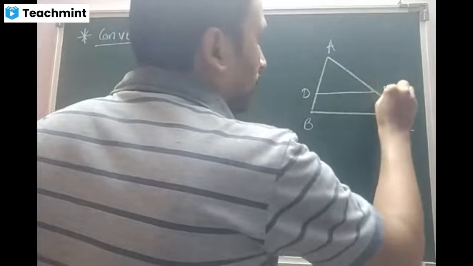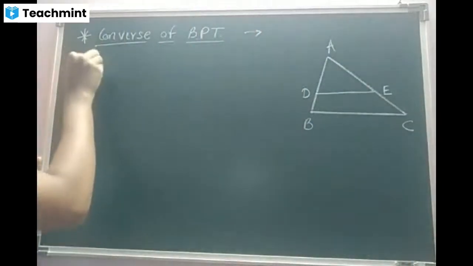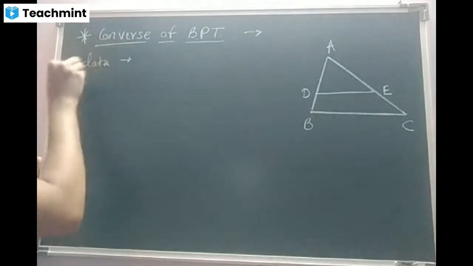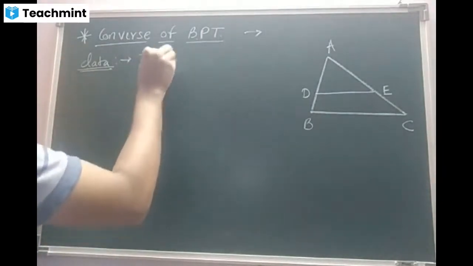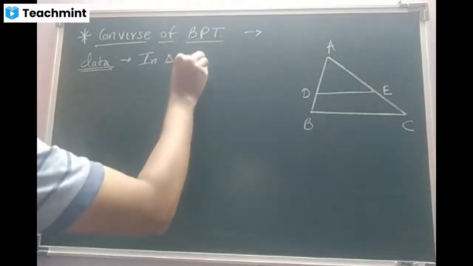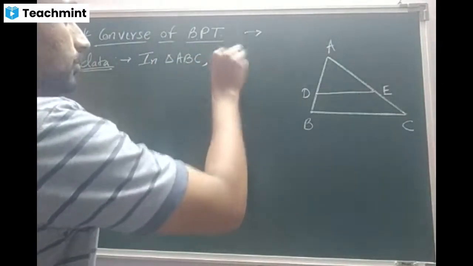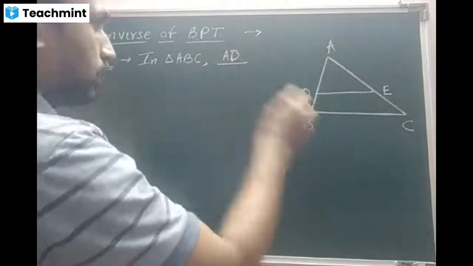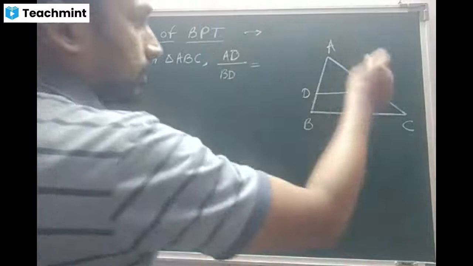Yes, sir. Okay. This is the diagram. Let us write data. In a triangle ABC, AD by BD is equal to AE by CE.